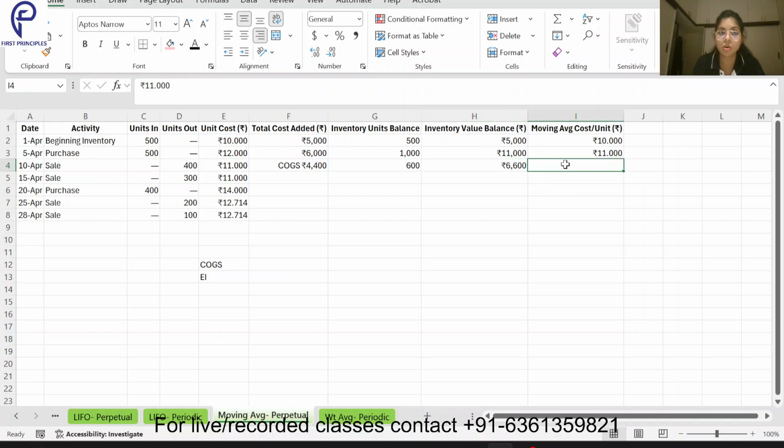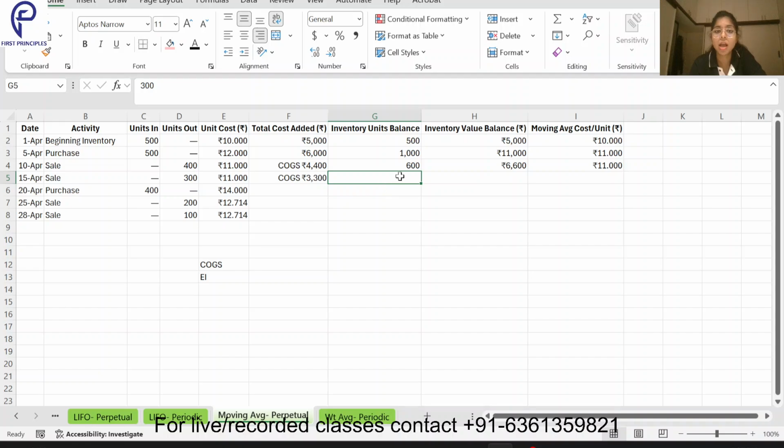And what is the average cost? It's again the same, 11. Why? Because after a purchase we recalculate the average cost of 1 unit. Now again the sale will be at the same 11. Cost of goods sold will be 3300.